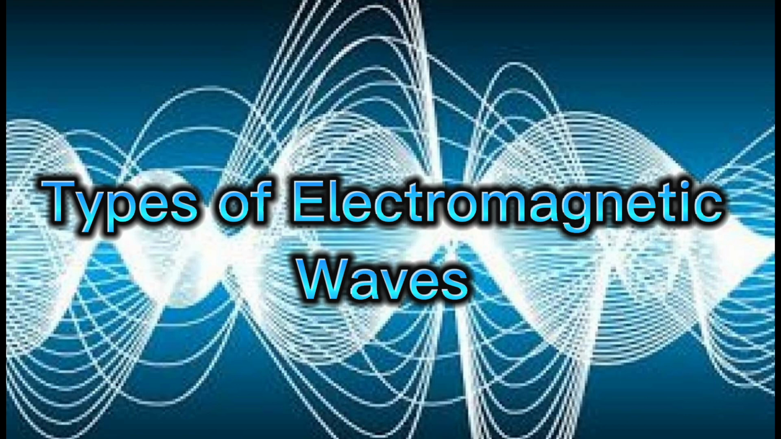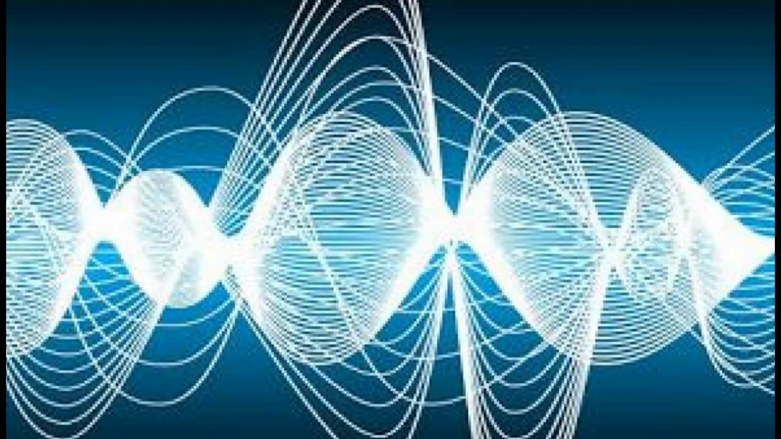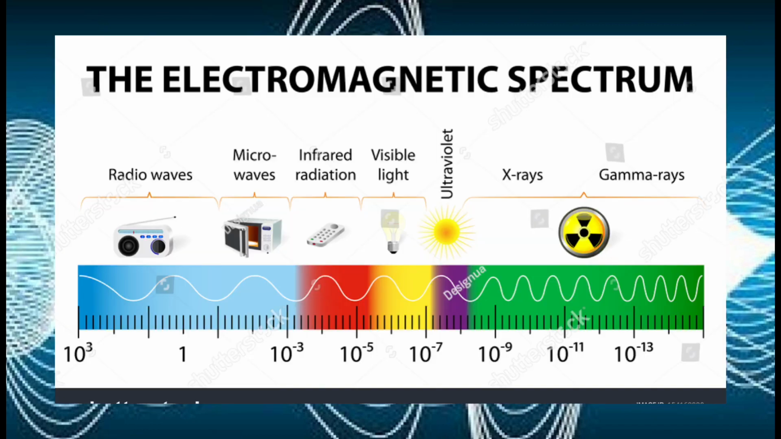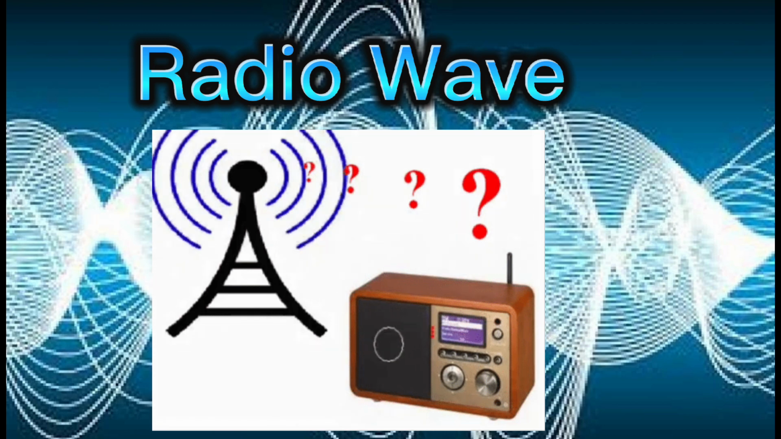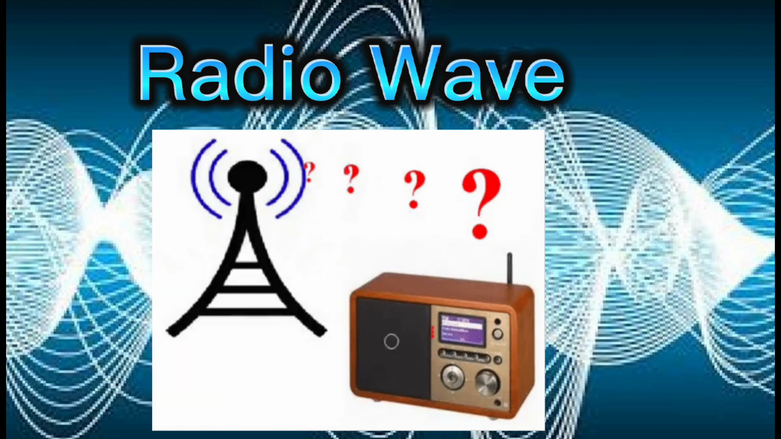Types of electromagnetic waves. Electromagnetic waves are ordered on the electromagnetic spectrum by frequency. Radio waves have the lowest frequency of the 7 bands of waves on the electromagnetic spectrum, which also means they have the least amount of energy.